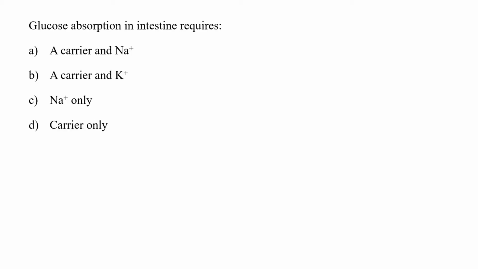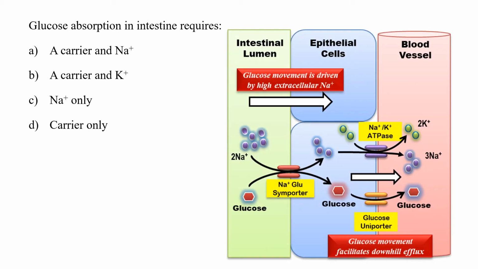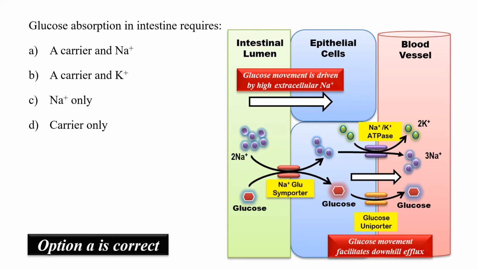Glucose absorption in intestine requires a carrier and sodium, a carrier and potassium, sodium only or carrier only. Generally, glucose absorption in intestine requires a sodium glucose transporter, which is also a co-transporter, which actually transports glucose uphill. That means from lower concentration to higher concentration, the energy of this transport is derived by the downhill movement of sodium ion from intestinal lumen to the epithelial cells. Hence, glucose absorption in intestine requires both a carrier and a sodium ion.